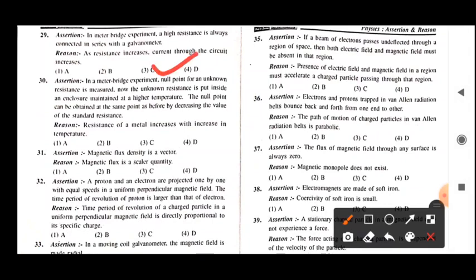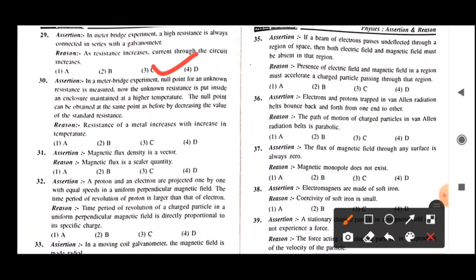Now let's see the next question, question number 30. The assertion is given: in a meter bridge experiment, the null point for an unknown resistance is measured. Now the unknown resistance is put inside an enclosure maintained at higher temperature. The null point can be obtained at the same point as before by decreasing the value of standard resistor.